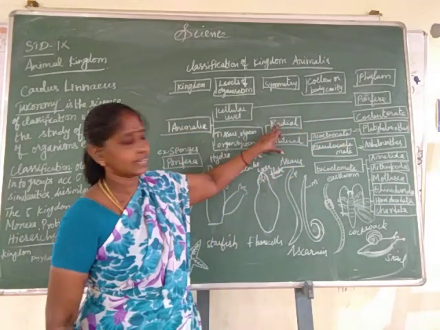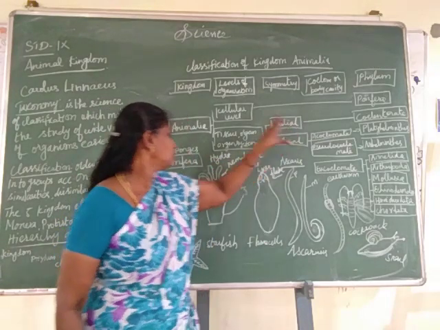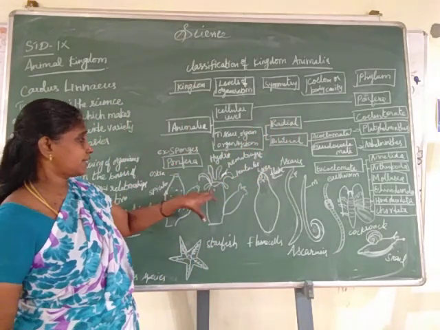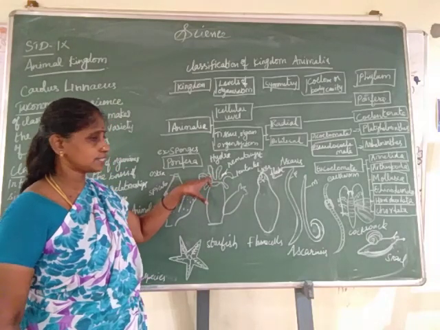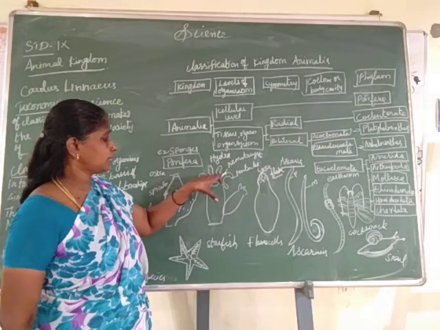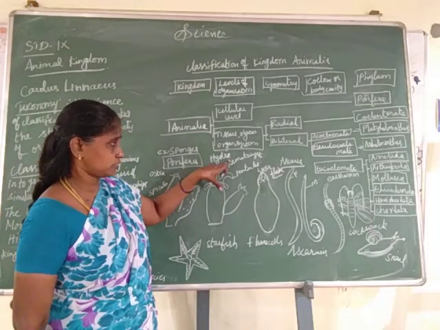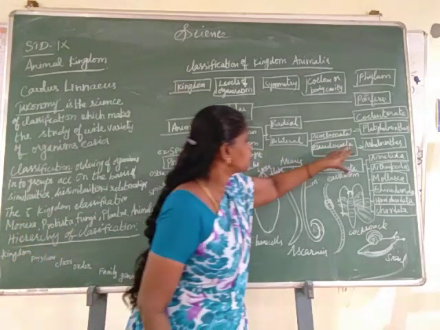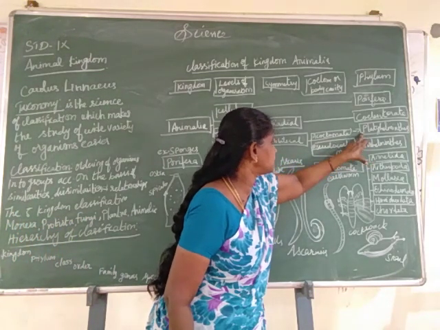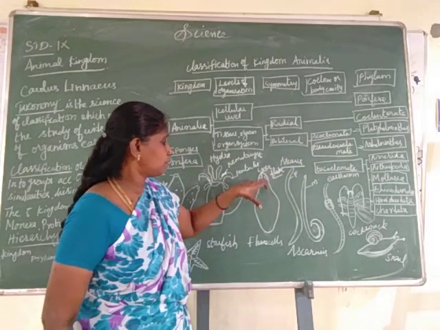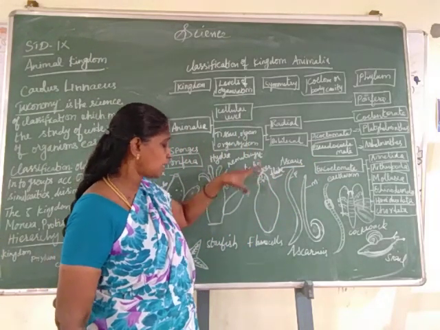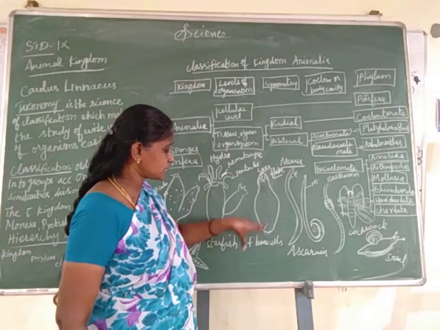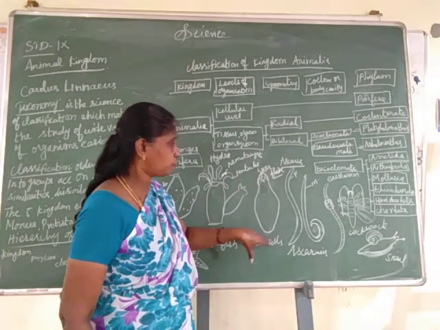Coelenterata have radial symmetry. An example is Hydra. Hydra has a mouth surrounded by many tentacles. The tentacles bear stinging cells called nematocysts. Next, phylum Platyhelminthes. An example of Platyhelminthes is the liver fluke. The liver fluke has hooks or suckers which attach to the host organism. Excretion is carried out by flame cells.